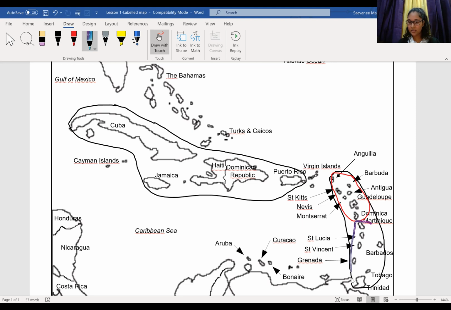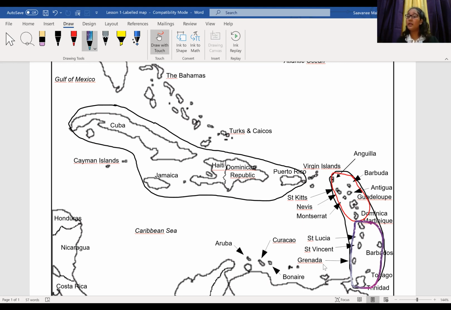So all the islands that I'm drawing around are the Windward Islands. Let's name a few. Give me a few. Martinique, Grenada, correct. Trinidad and Tobago is a Windward Island. Barbados, yes. St. Vincent and the Grenadines, and St. Lucia, yes, great.